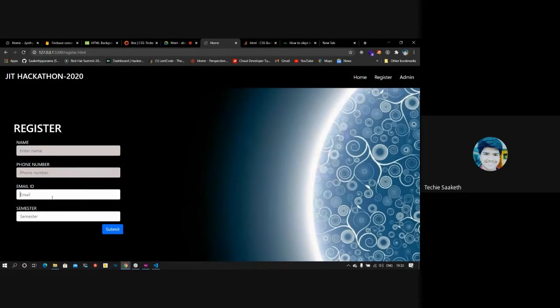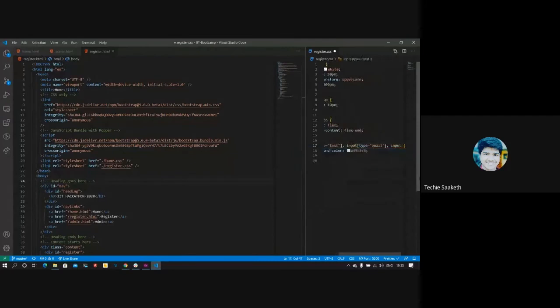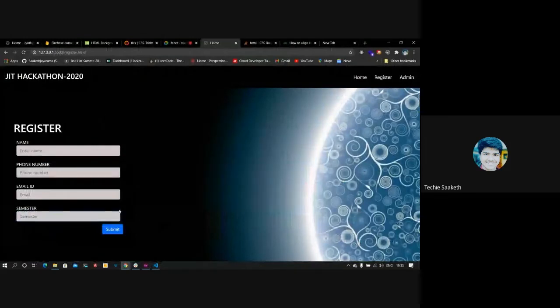Now, since the name and phone number are of type text, only those two text fields are getting the color which we wanted. This is of type email and this is of type number. To target those as well, we'll give a comma and do the same thing. Input type is email. The color got changed too. That is it, right? Color of the button too.